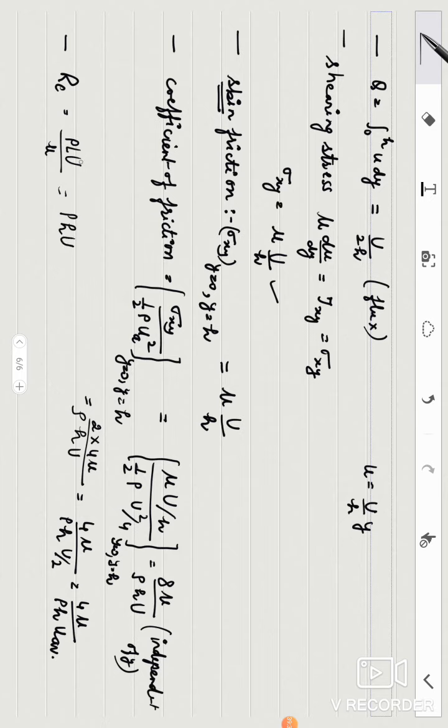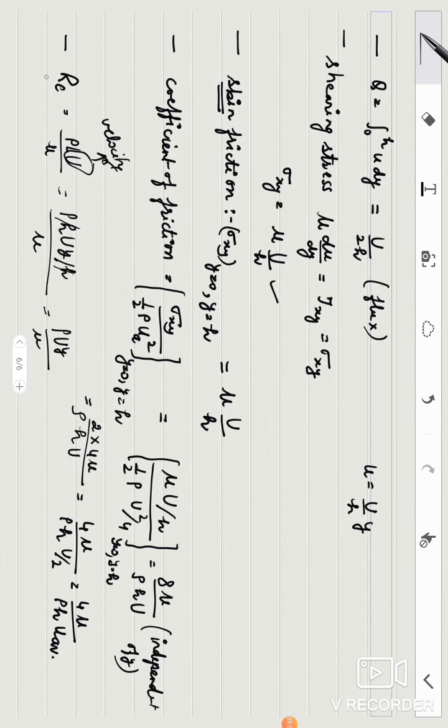This u is not the u considered here. This u means velocity. So velocity is u y upon h upon mu. This h is cancelled with this h. You are left with rho u y upon mu. This is your Reynolds number.